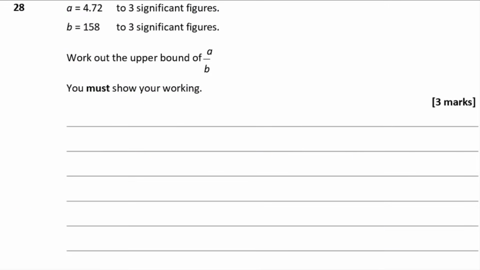Question 28. A equals 4.72 to 3 significant figures. B equals 1.58 to 3 significant figures. Work out the upper bound of A over B. You must show your working. Okay. Now when I'm doing these limits of accuracy questions, I like to draw a number line and mark on the number they give me. So that is 4.72. Now, that's been rounded to 3 significant figures.